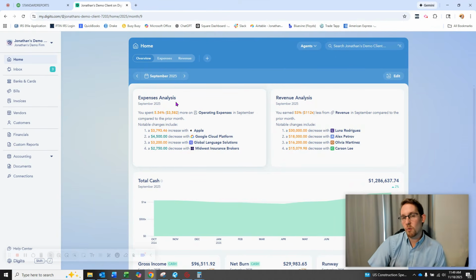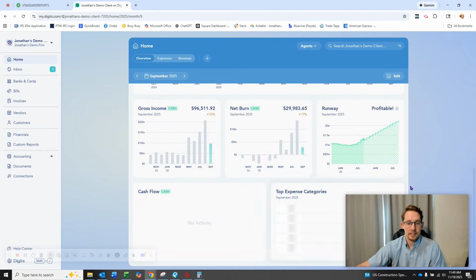QuickBooks was built well before AI. I think QuickBooks first came out in the mid to early 90s, and so it's been around for a long time. Whereas Digits has just released in the last handful of years, after this AI craze kicked off in late 2022. And so with that, Intuit basically added AI to QuickBooks as an afterthought.